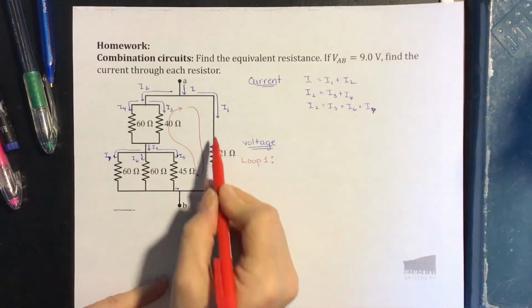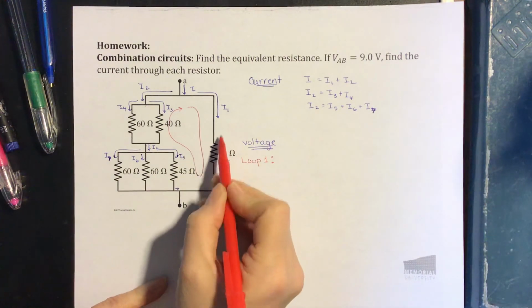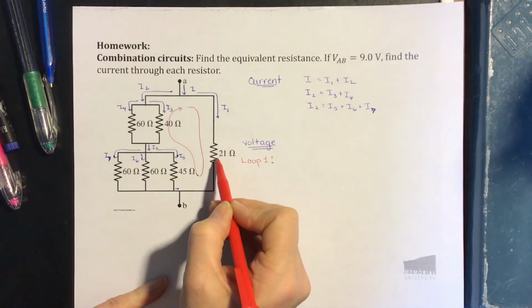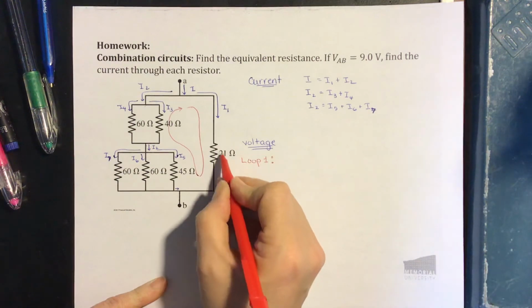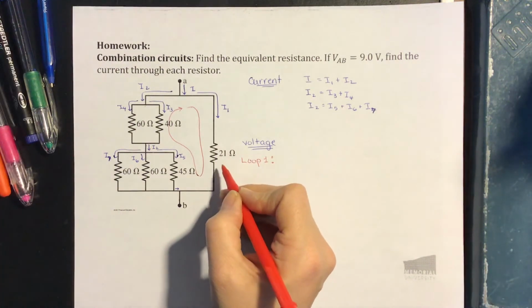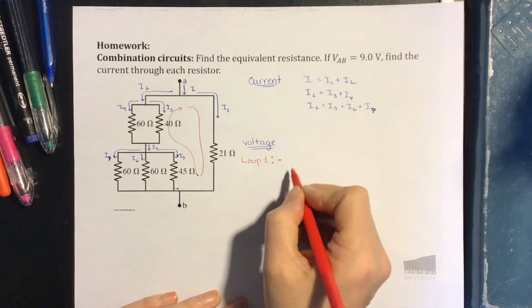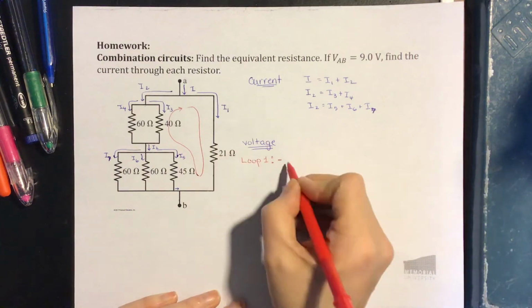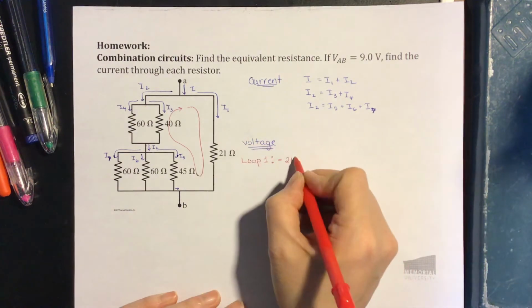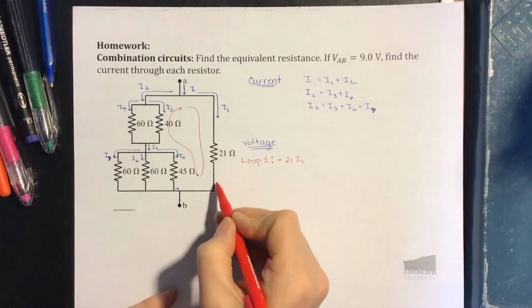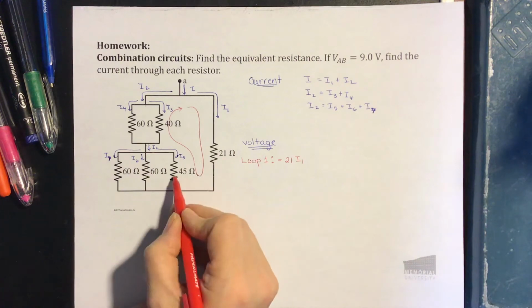As we come around this loop, if our loop goes in the same direction as the current, that means we have a voltage drop. So our voltage drop across this resistor using Ohm's law, V equals IR, is going to be minus, because it's a drop, the resistance 21 ohms times the current I1. So there's our drop across that one. We come around to this resistor.